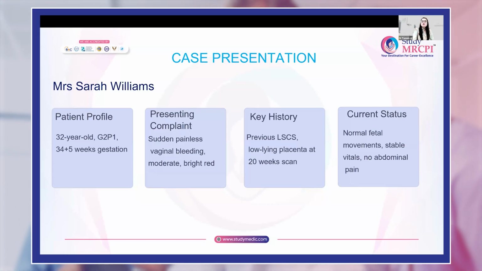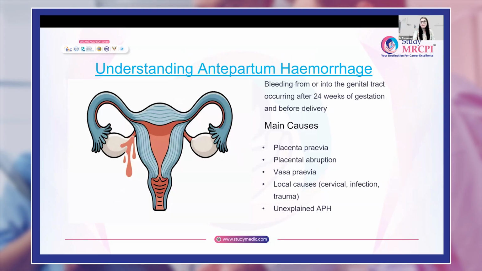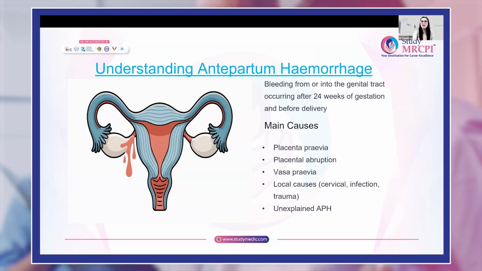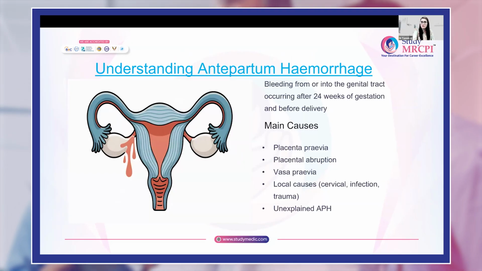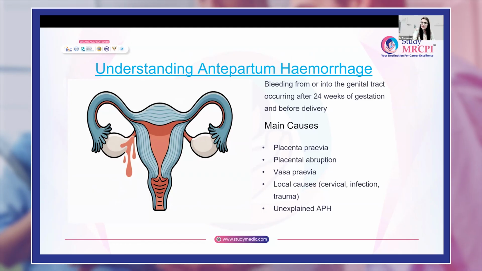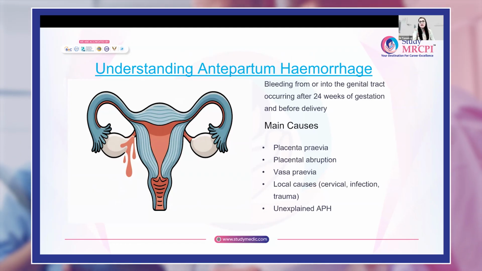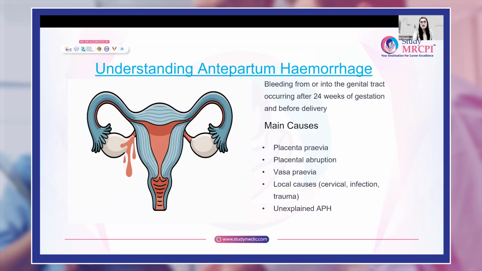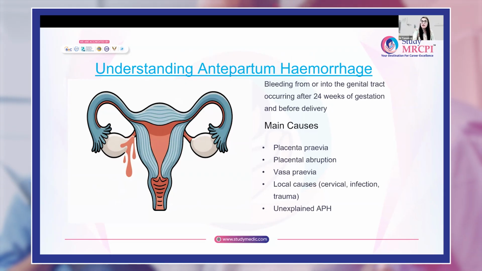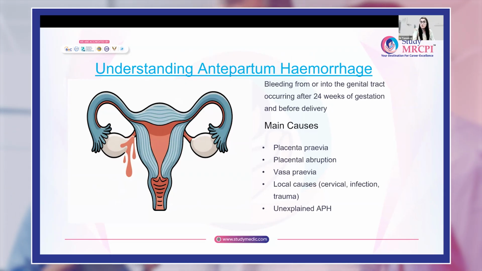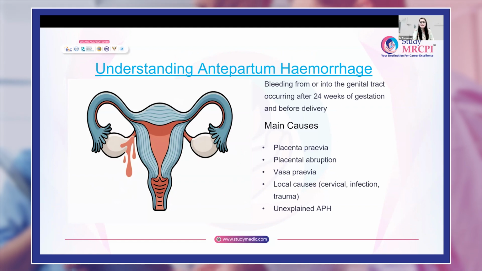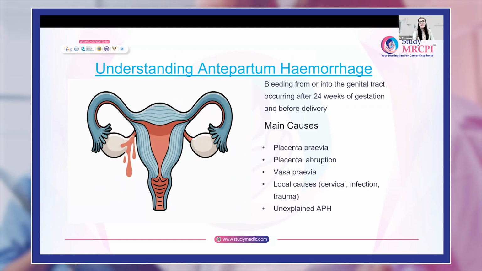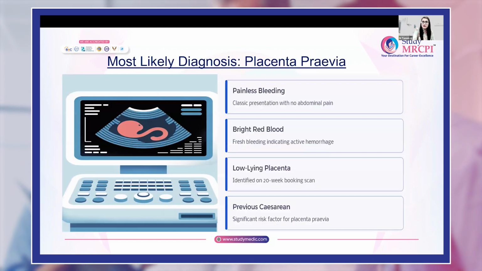So we should understand antepartum hemorrhage by knowing its definition. What is antepartum hemorrhage? Bleeding from or into the genital tract, which occurs after 24 weeks of gestation and before delivery. The main causes can be placenta previa, placental abruption, vasa previa, local causes like cervical ectropion, infection, malignancy, trauma, or unexplained antepartum hemorrhage can also be there.